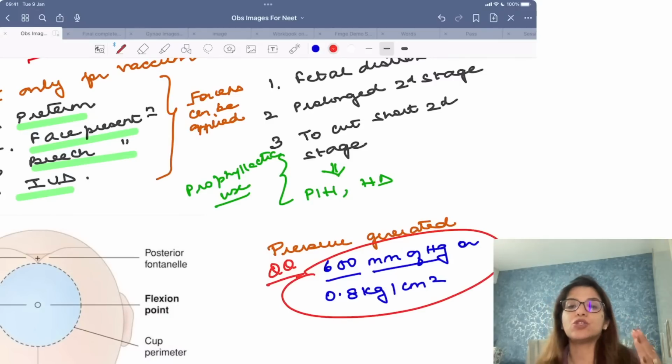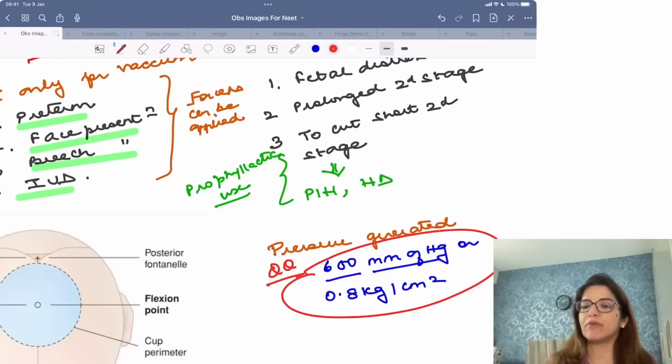That is why earlier it was said that vacuum is not preferred in case of fetal distress. But now the vacuums which are available to you, they can generate this much pressure within minutes. And because vacuum is much easier to use than a forceps, nowadays vacuum is being preferred in comparison to forceps for fetal distress, clinically basically, right?